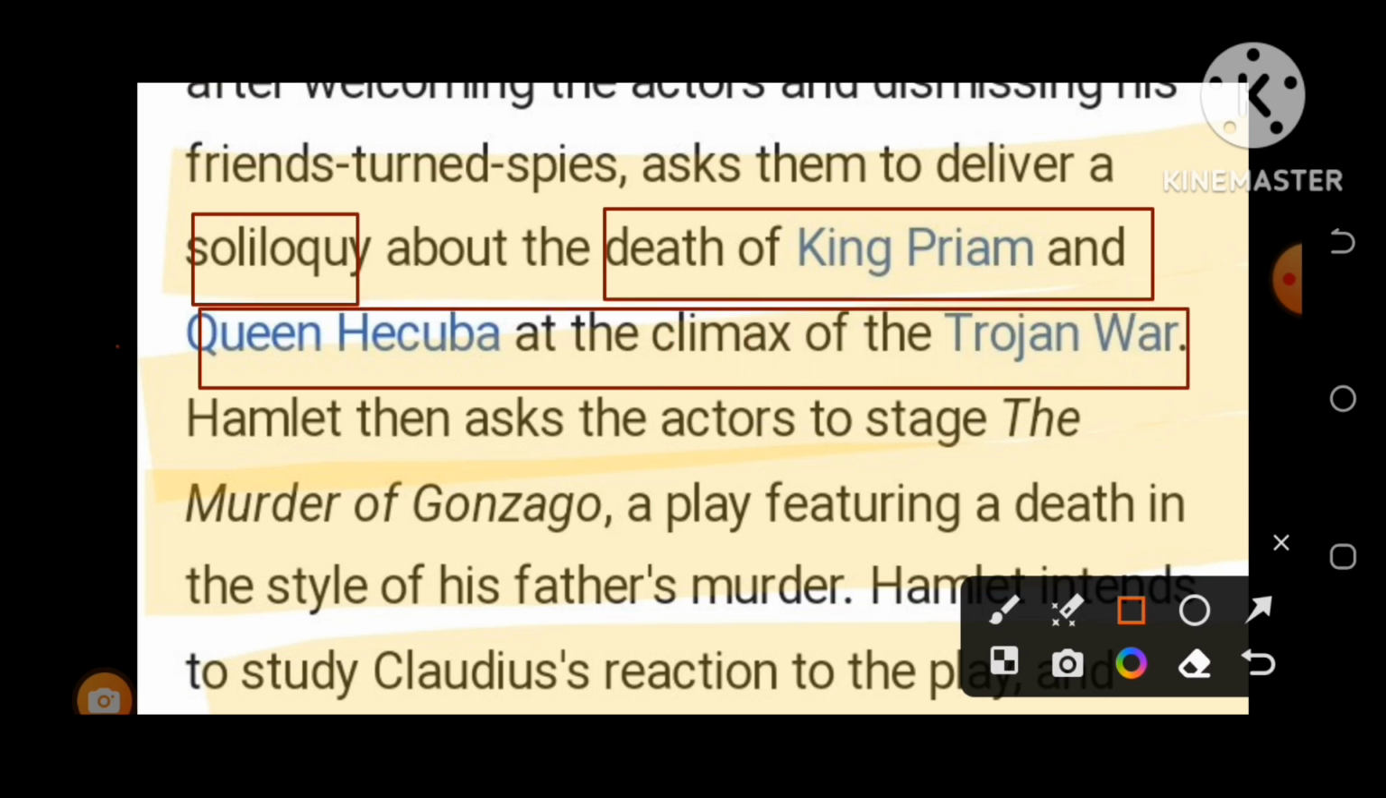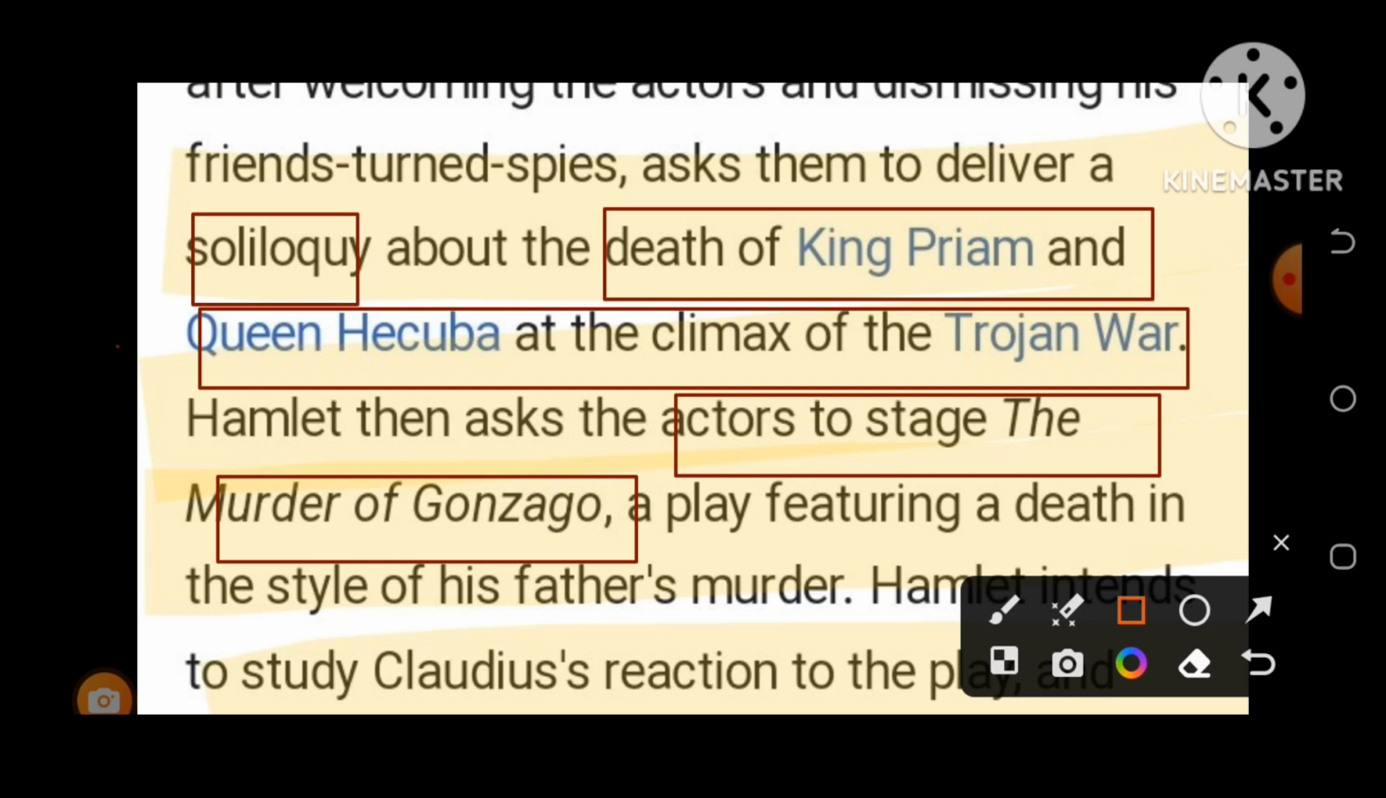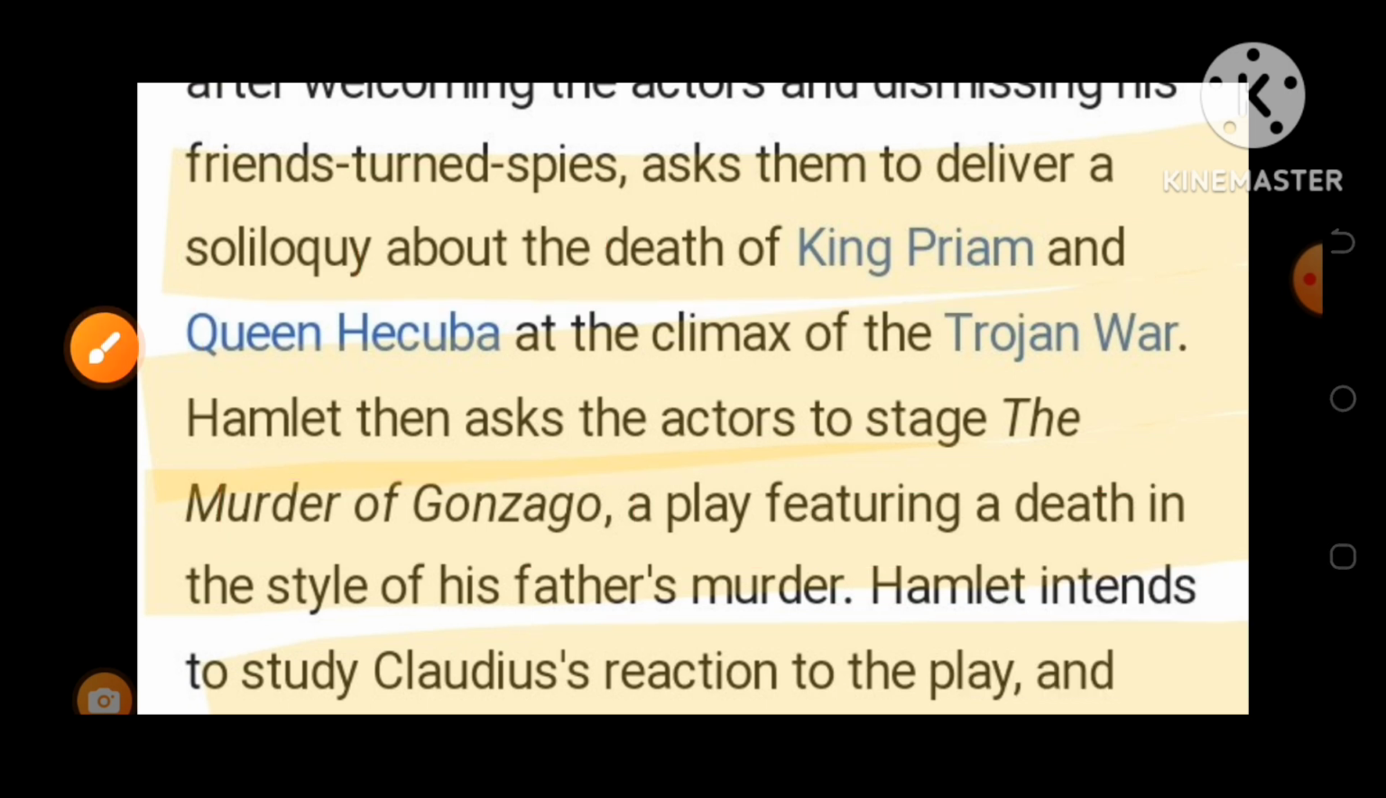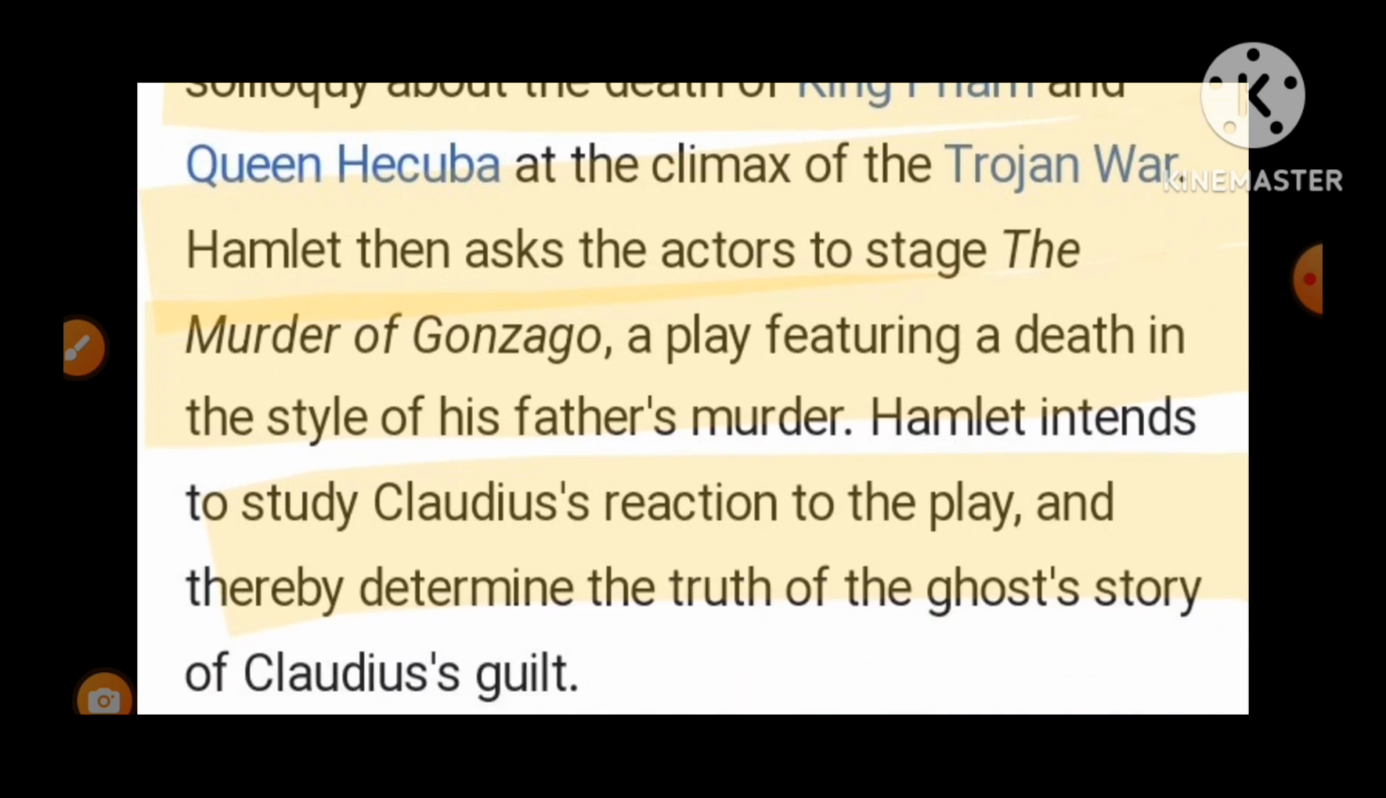Hamlet then asks the actors to stage the murder of Gonzago, a play featuring a death in the style of his father's murder. Yes, it was fixed that the play was played in the manner in which his father, King Hamlet, was murdered, so as to infer the clue of what actually happened when his father was murdered.